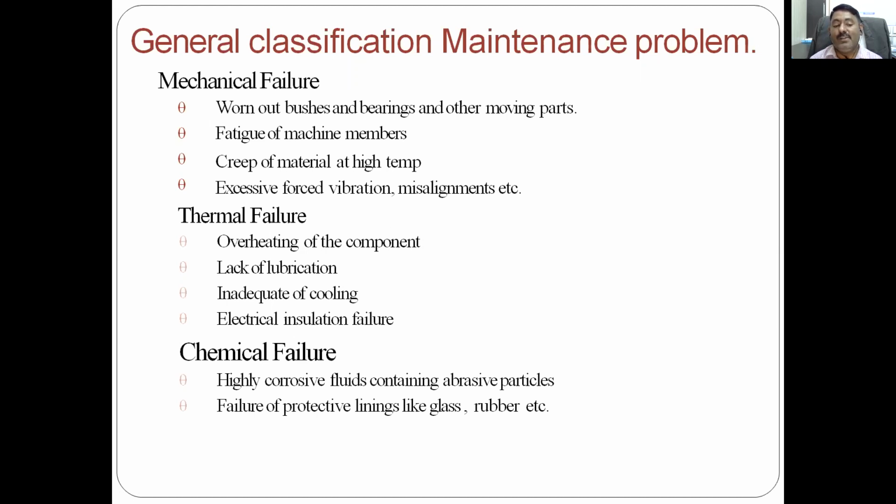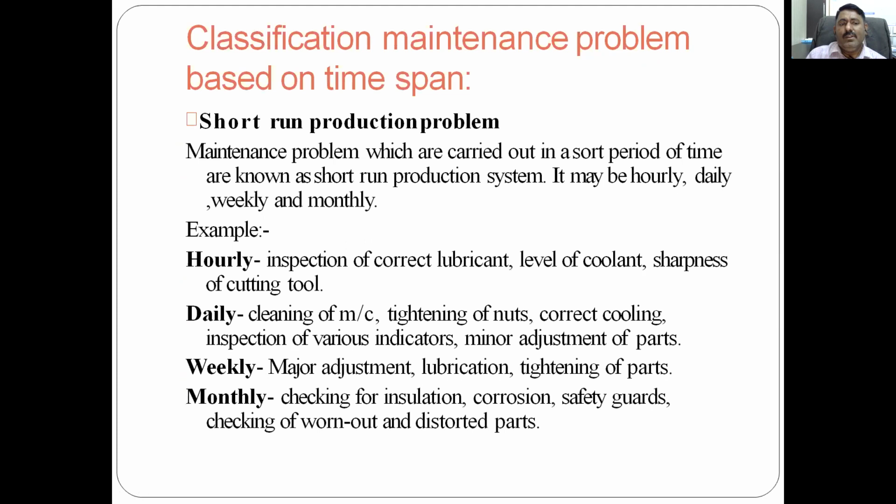So there is a protective lining, and if this protective lining fails, then also chemical failure will occur. So this is due to the property of the fluids or chemicals. These are the different types of maintenance problem in failure: mechanical, thermal, and chemical. Now two more are there as per the second type of classification.